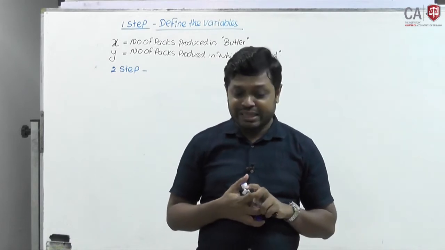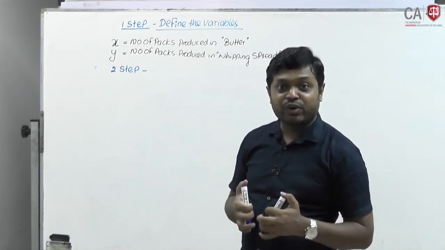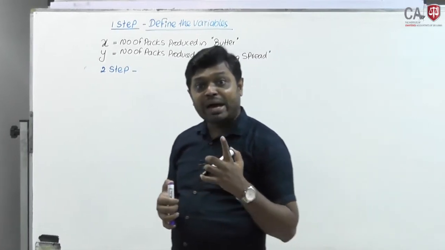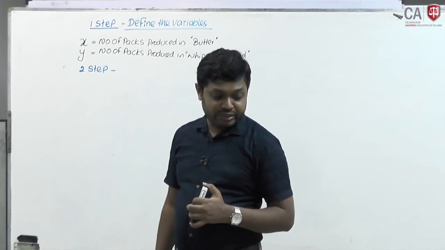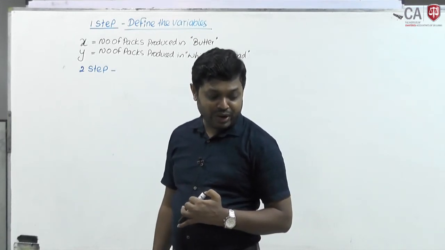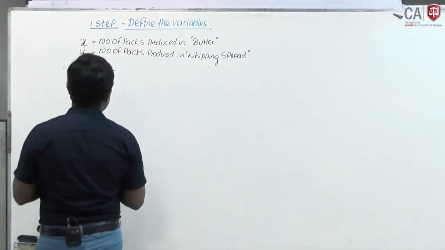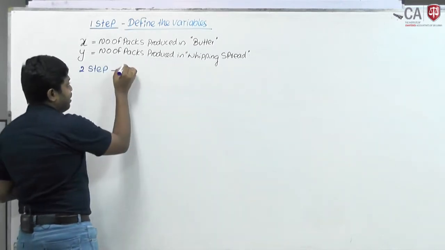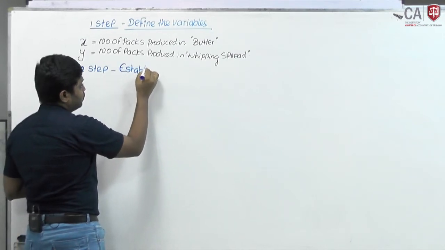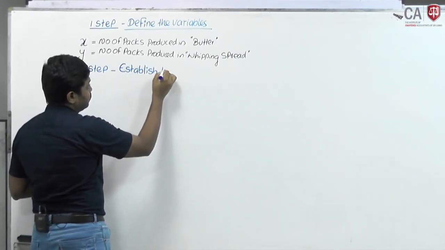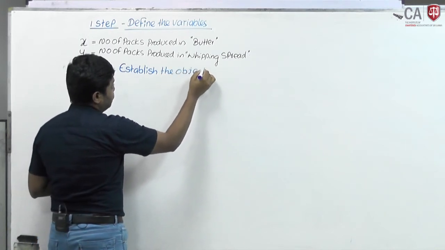Here it is clearly mentioned that the consumer division's objective is to maximize contribution per unit. That is your objective function. Therefore, the second step says establish the objective function.